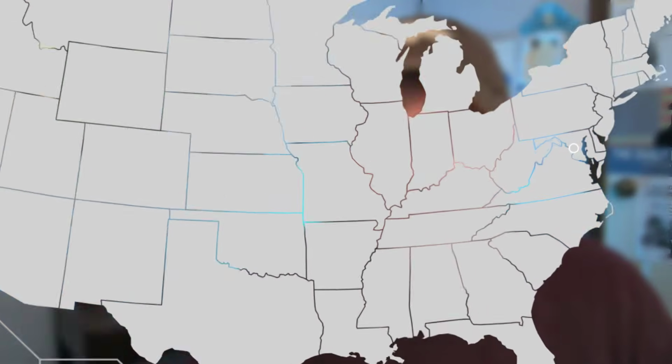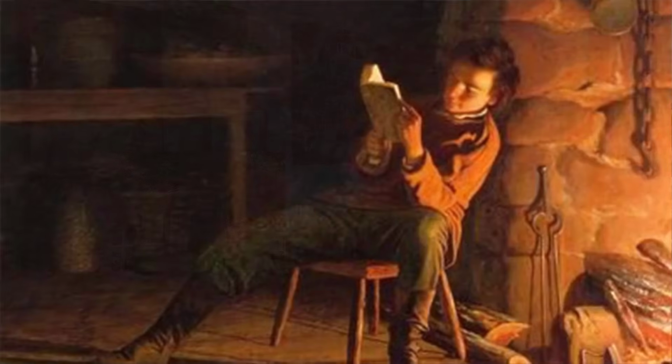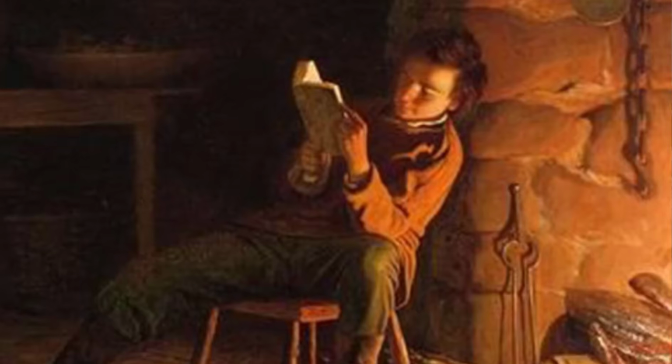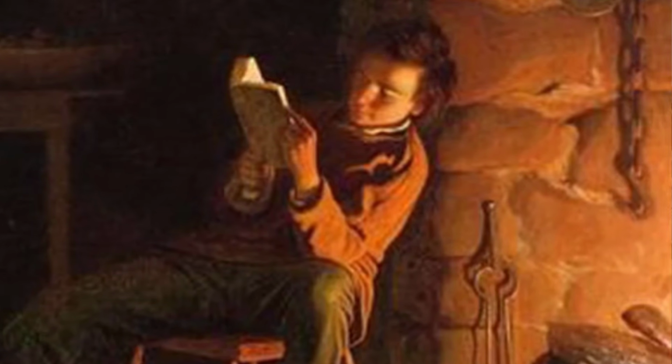In 1816, the Lincolns moved to southern Indiana to another small farm. It was there in 1818 that Lincoln's mother, Nancy Hanks Lincoln, died. Abraham was only 9 years old at the time. As a child, Lincoln had very little formal education as far as attending school. Rather, he was basically self-taught and read every book he could get his hands on.